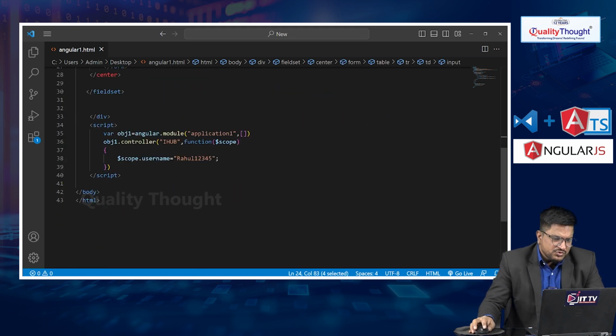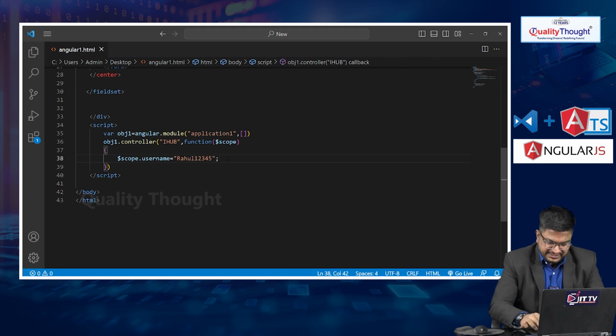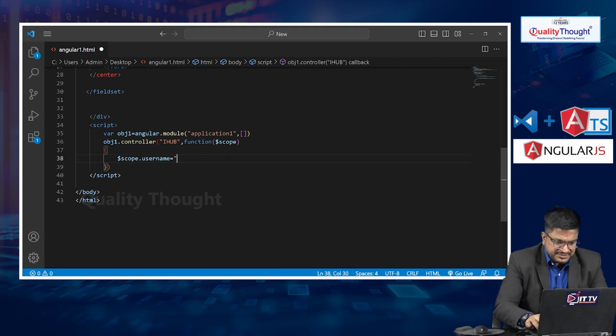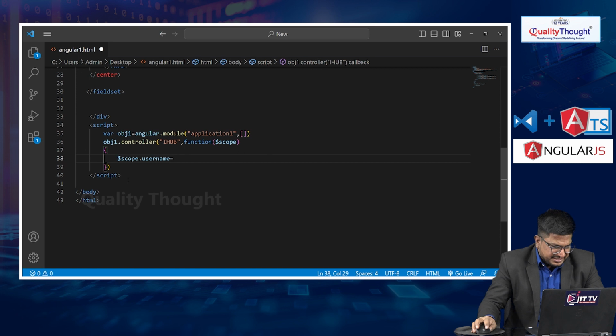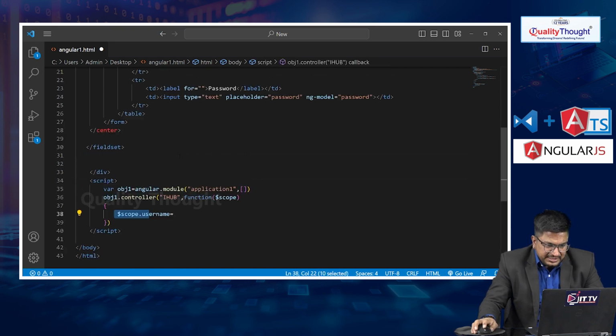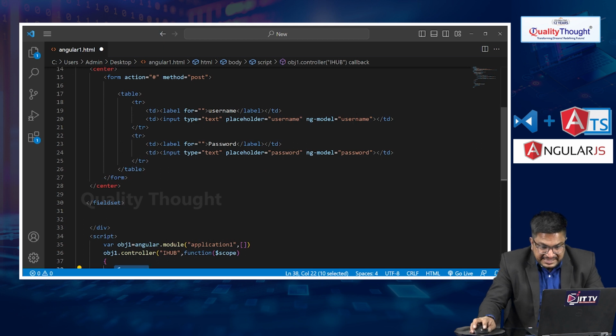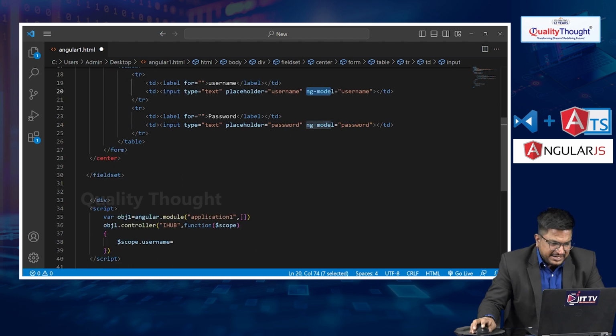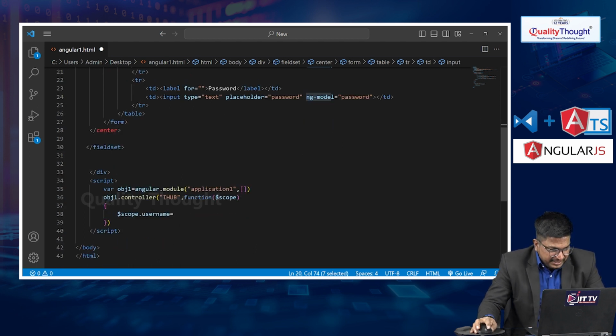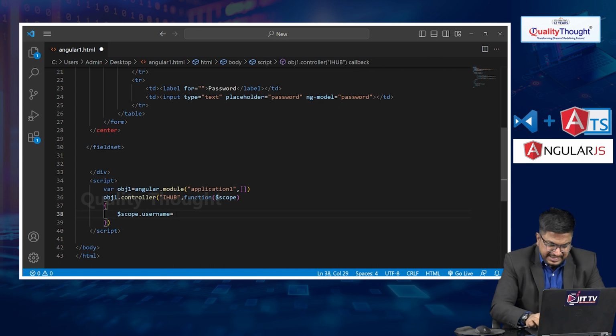So what I want to do, for example, is check my username. Go to the script, the JavaScript code, and take one variable, $scope.username. Whichever name we have provided in the ng-model, the same name you have to pass as a variable to $scope. I am telling that my username is Rahul12345.